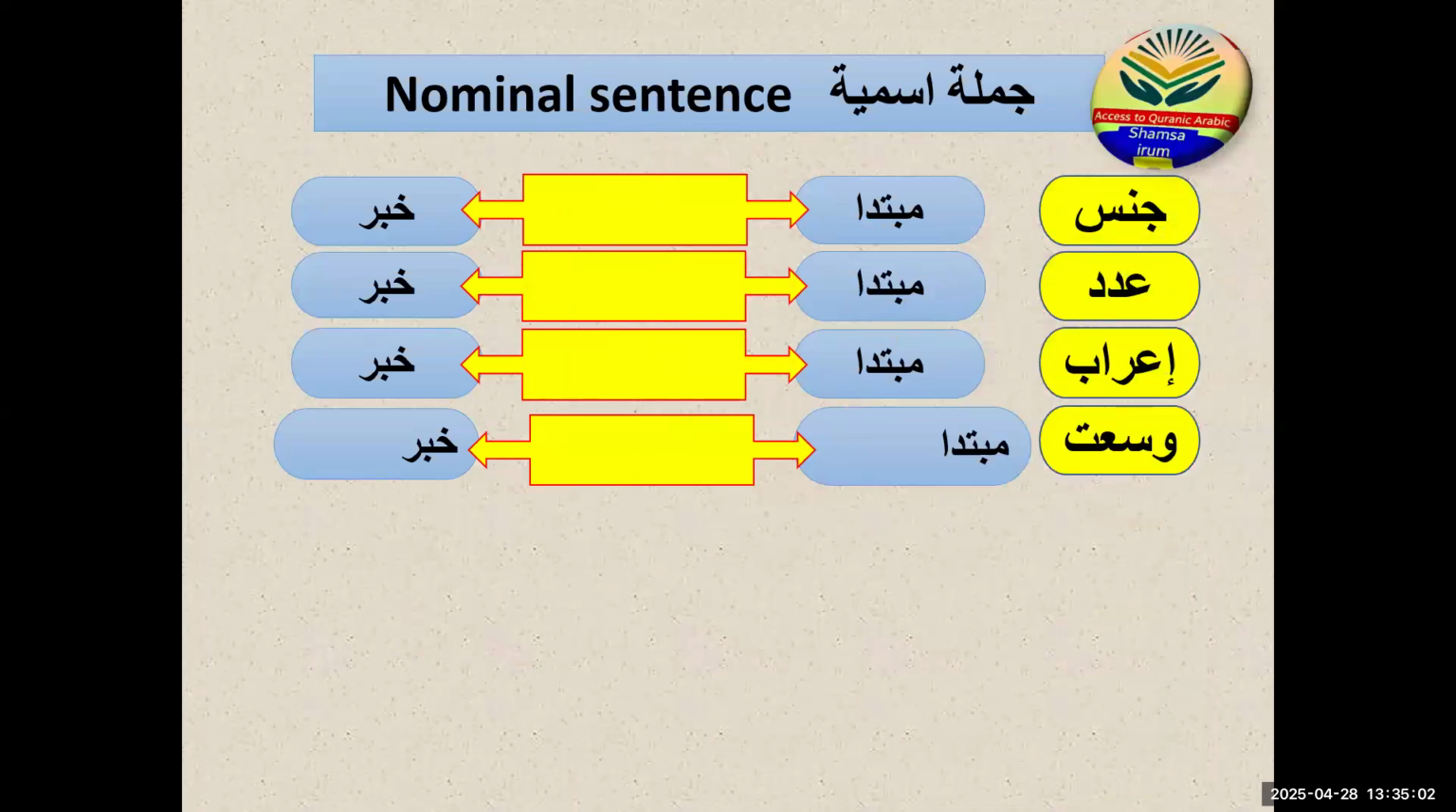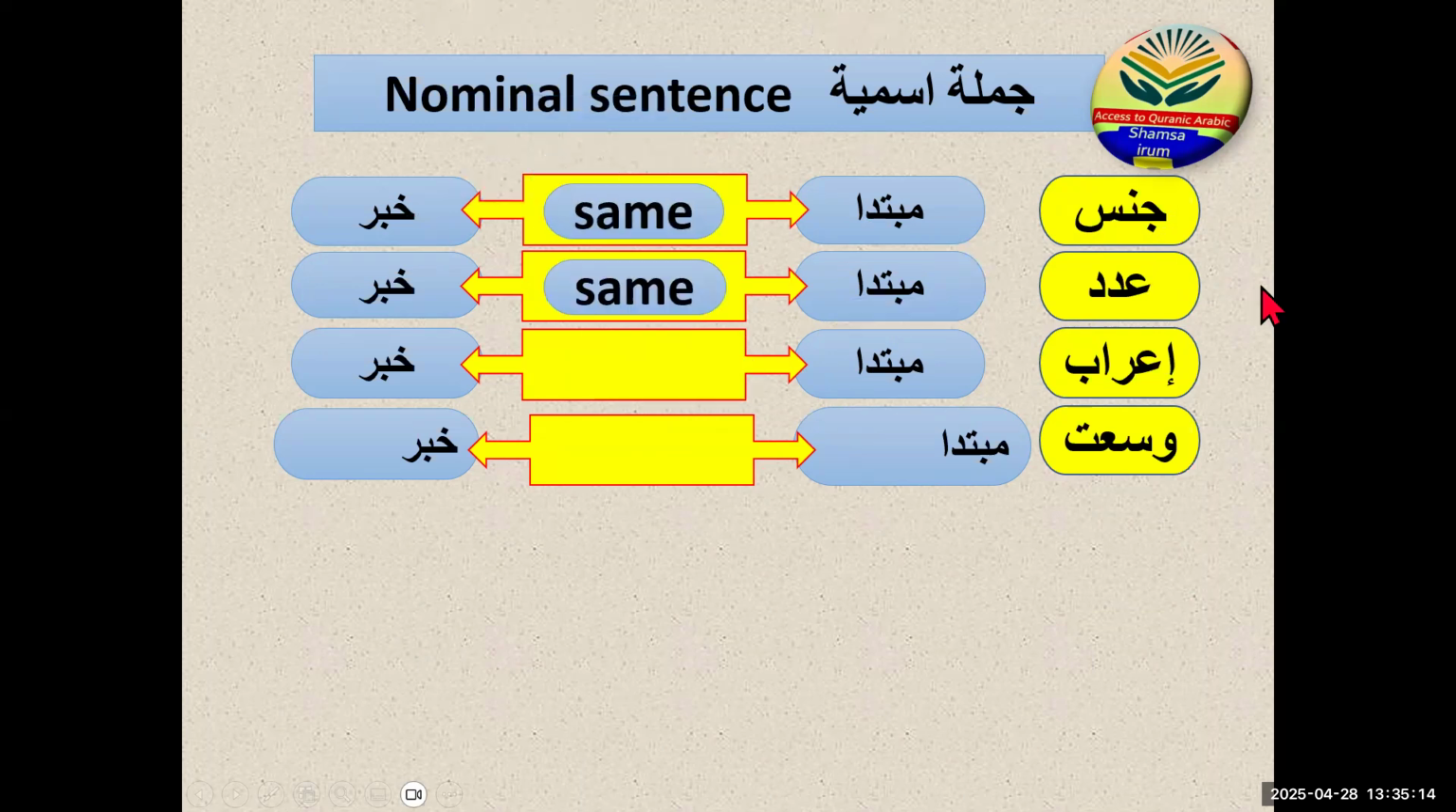On the other hand, because we will convert it into jumla ismiya, we should know the qualities of the jumla ismiya. The parts of the jumla ismiya are mubtada and khabar. Mubtada and khabar are the same in jins and adad. They both are the same in jins and adad. And according to the i'rab, according to the status, they both will be marfu. And according to the capacity, wusat, they are opposite to each other. Mubtada is always ma'rifa, and khabar is normally, most of the time, nakira.